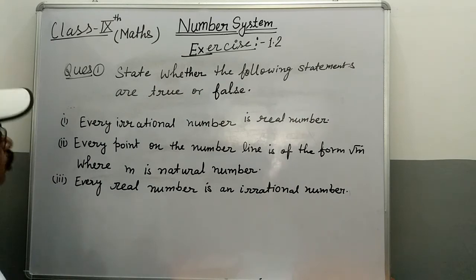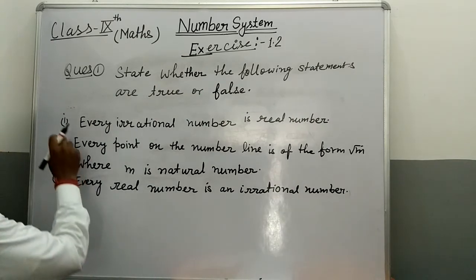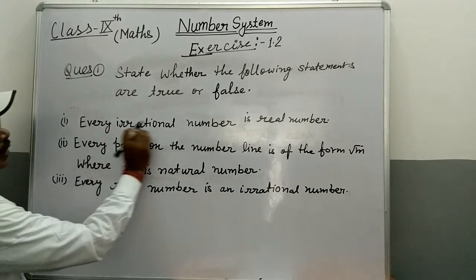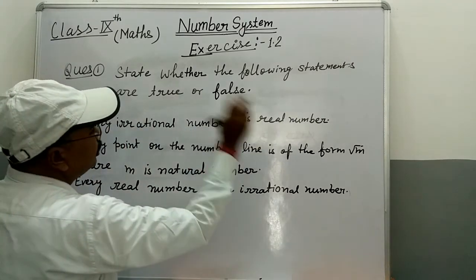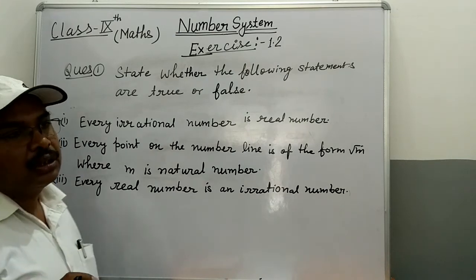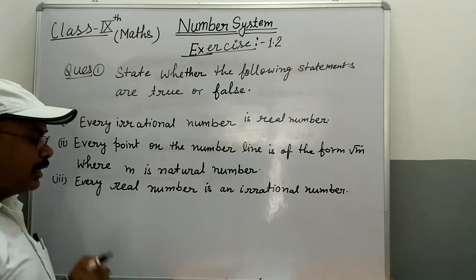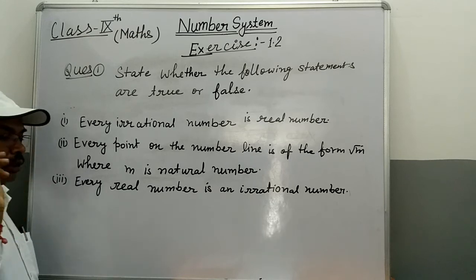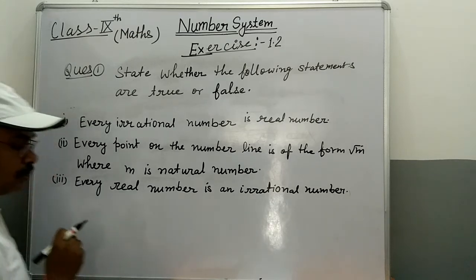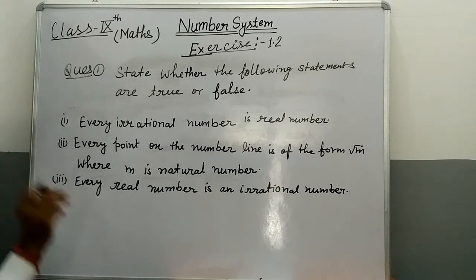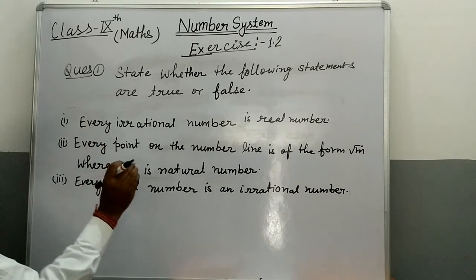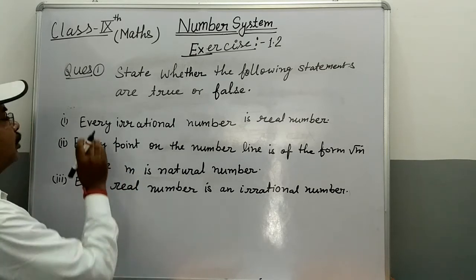Now, students, we focus on our first statement, every irrational number is a real number. Students, I have already told you, rational and irrational numbers are real numbers.